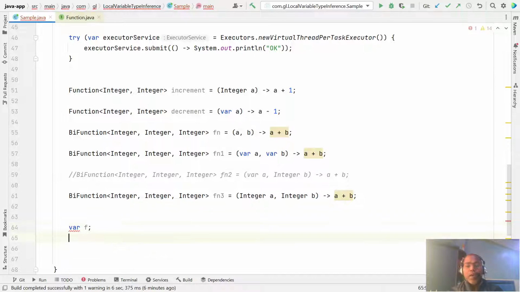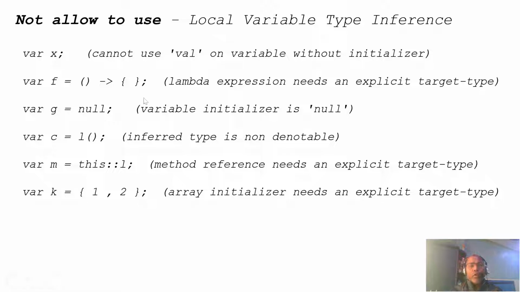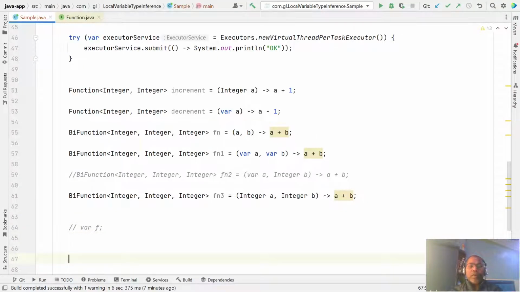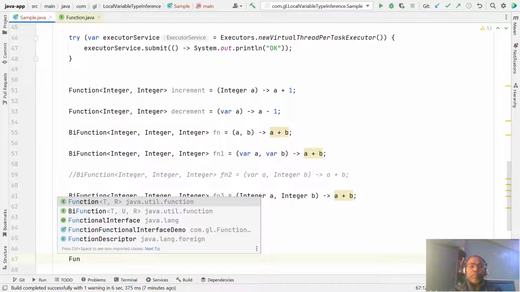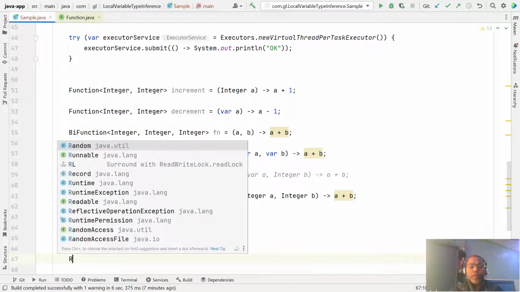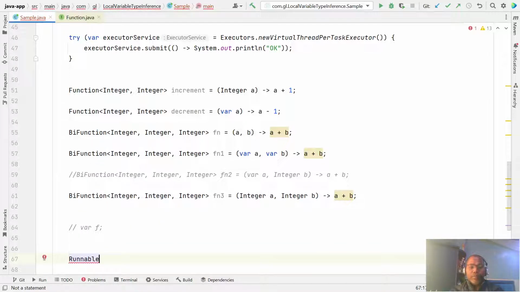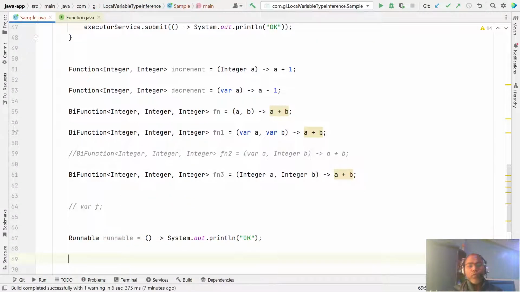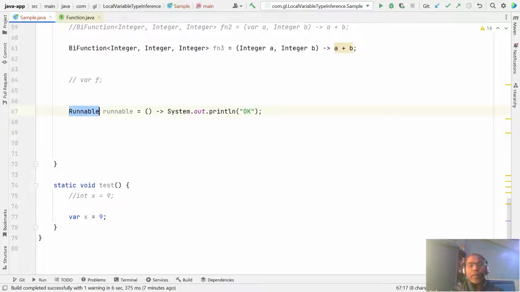Okay, and another case is when you are using a lambda expression. Let us say sometimes you are using a lambda expression like Runnable. Runnable is an interface, and here we are writing the lambda expression.